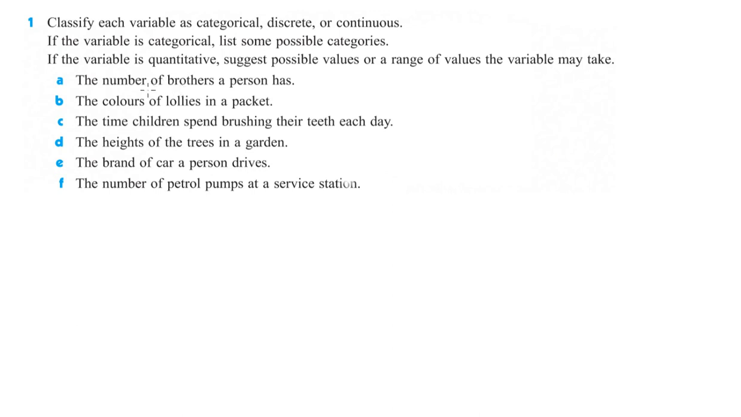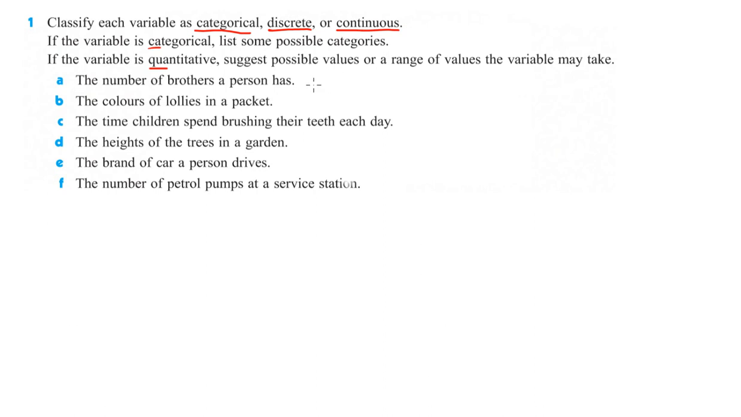Okay, so number one here, classify each variable as categorical, discrete, or continuous. So each of these is going to fit under one of those three categories. If it's categorical, then list some possible categories. If it's quantitative, which is discrete or continuous, just suggest possible values or a range of values that the variable may take. Okay, so first one, the number of brothers a person has.